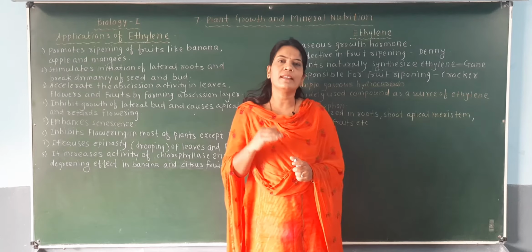So here we have to discuss the 8 applications of this ethylene hormone on the plant organ. We'll discuss the first application, that is it promotes ripening of fruits like banana, apple and mango.